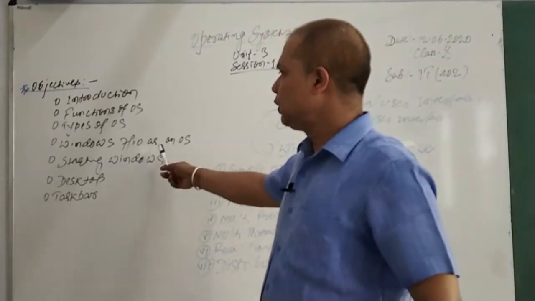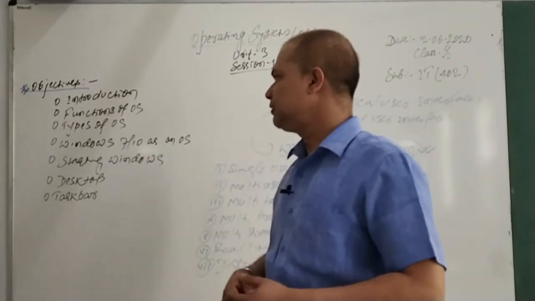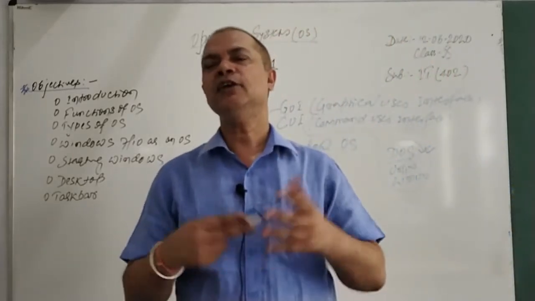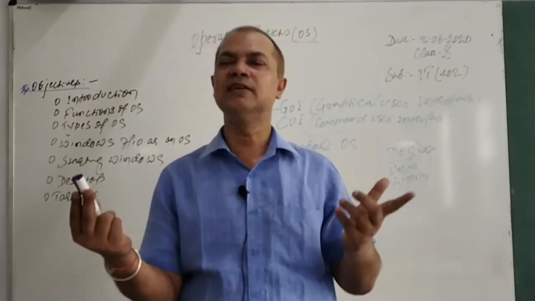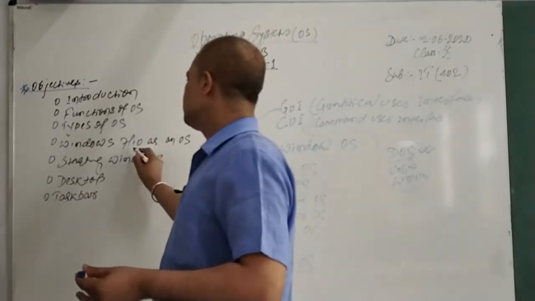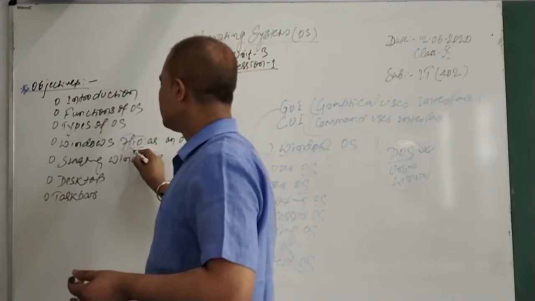Then we have Windows 7 and 10 as an OS. Windows 7 you are very familiar with. Windows 7 is a kind of GUI-based OS, and we are very comfortable with it because we worked many years on Windows 7. Nowadays we are working on Windows 10, so we should talk about 10. Though more or less, the function of the OS is the same.